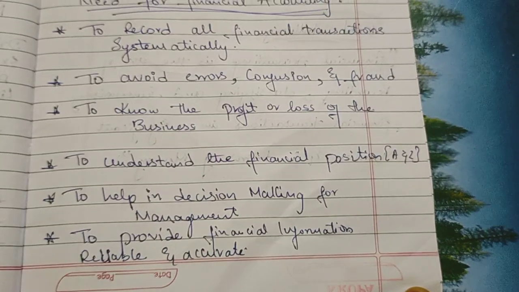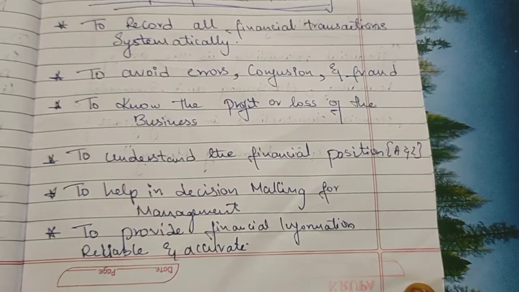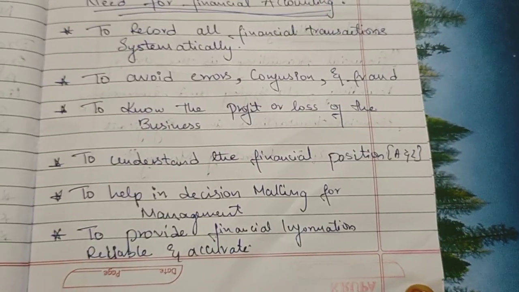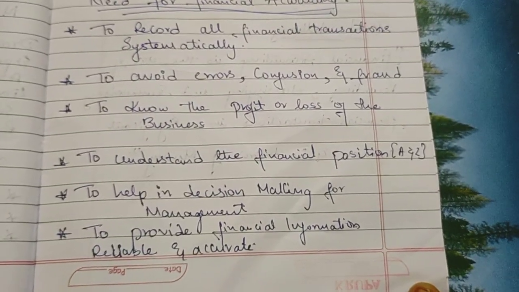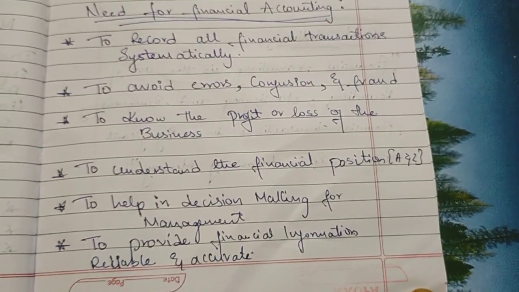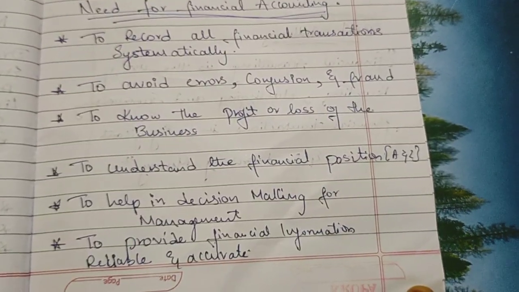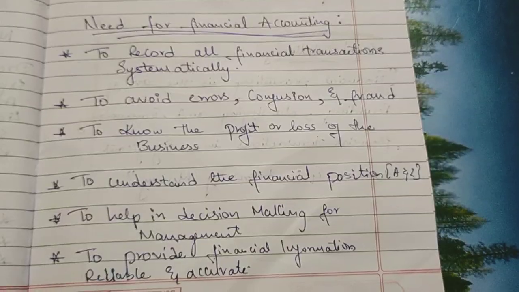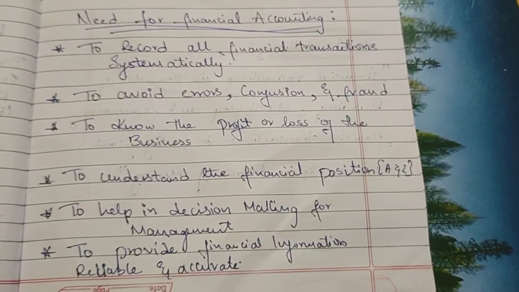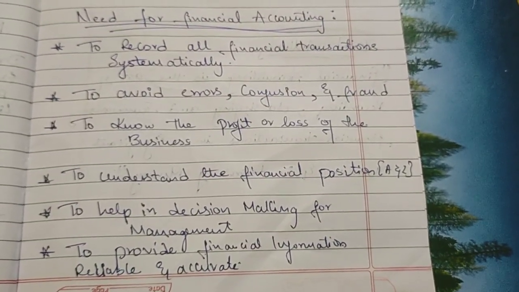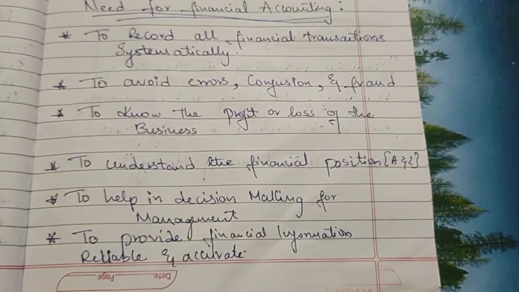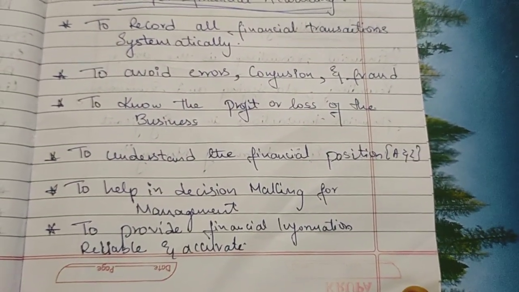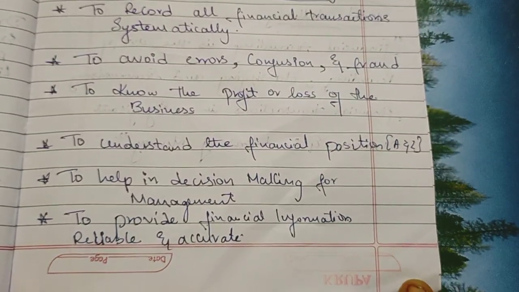It will also help the owners to know the condition of the business, and helps the managers in taking better decisions. Usually a management takes a decision depending upon the financial position of the business. So this financial accounting helps us in decision making for the management, to provide financial information reliable and accurate.